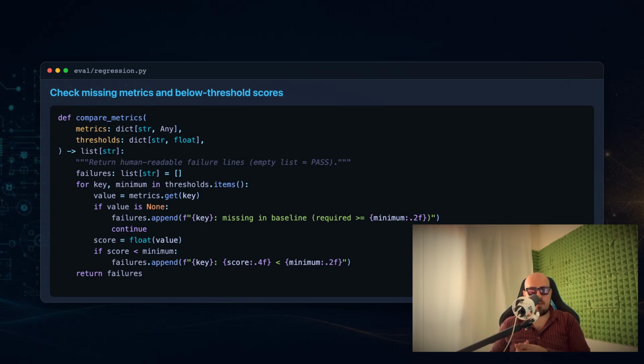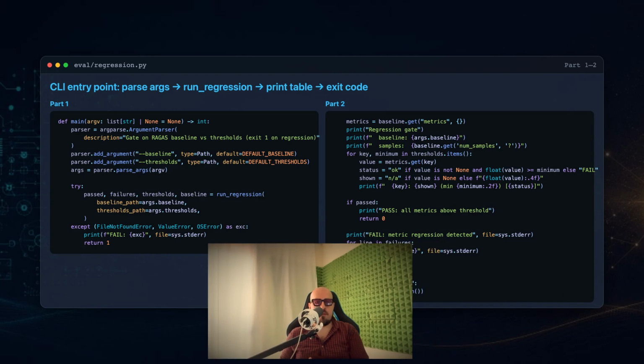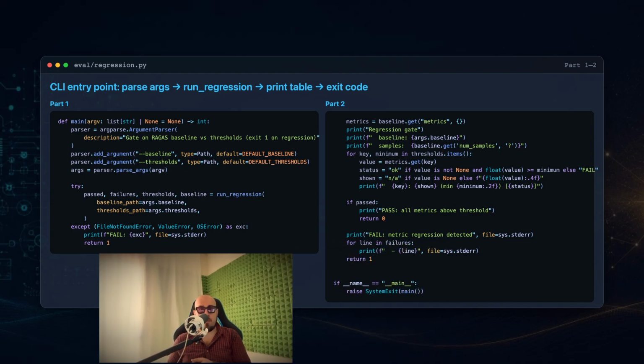Second, is the metric value below the threshold? If so, the function appends a failure line with the actual score and the minimum, formatted as faithfulness 0.723 less than 0.80. The function returns a list of these failure lines, and an empty list means all metrics passed.